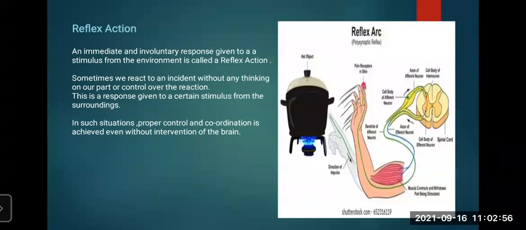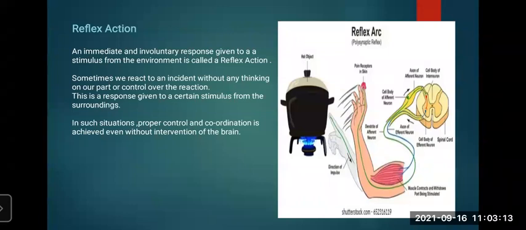So these things are not in our hand. It is an involuntary action. So how does this happen? Let us see. Again, the reflex action: an immediate and involuntary response given to a stimulus from the environment is called reflex action.